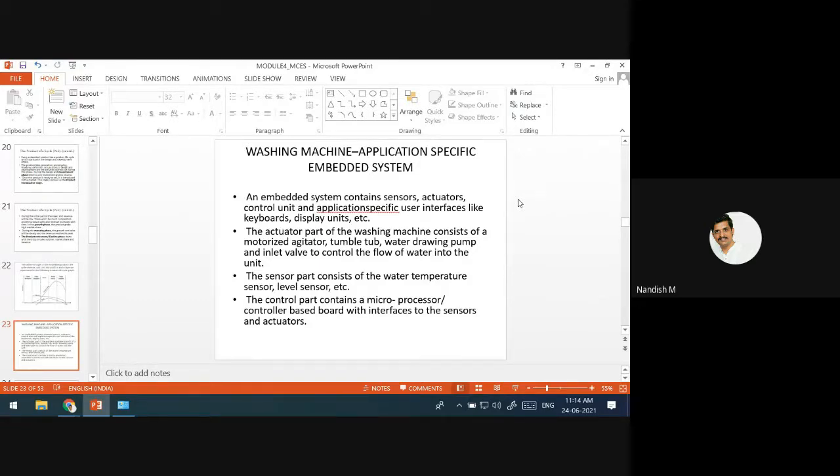We'll discuss one application of an embedded system, that is the washing machine. Do you have any doubts in the characteristics and quality attributes?